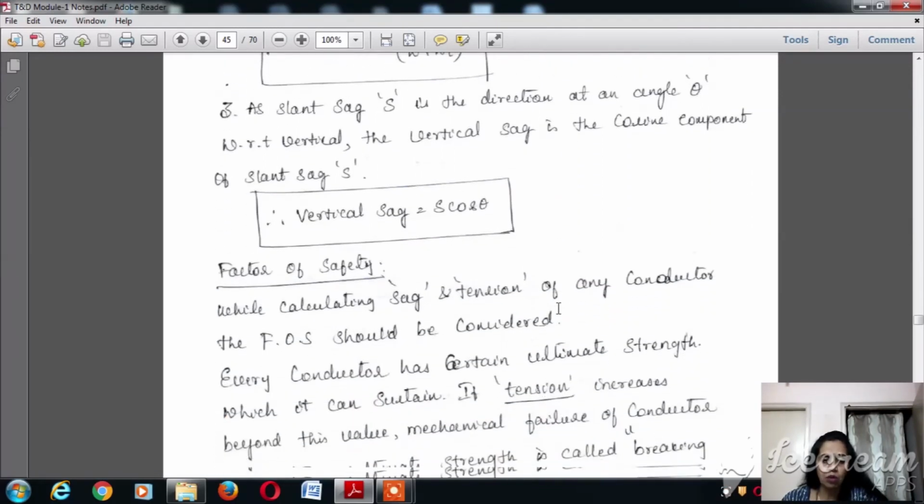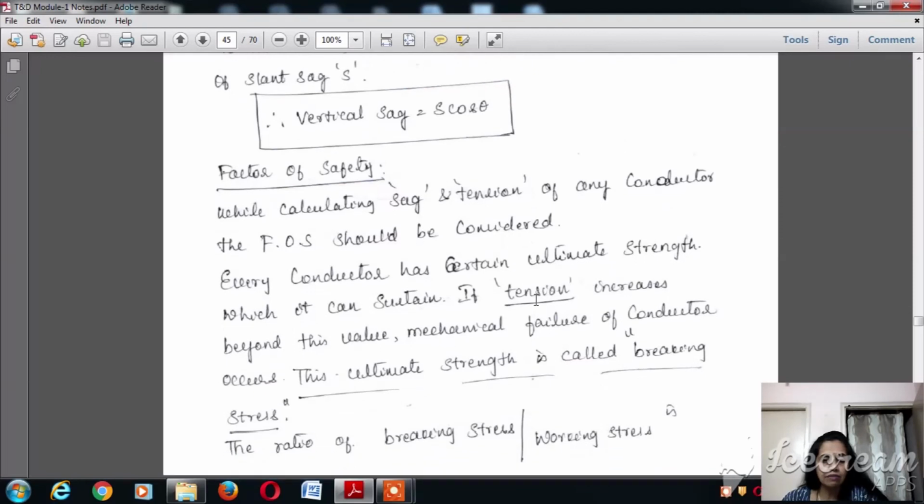Now what is the factor of safety? When we calculate the sag and the tension in any conductor, the factor of safety is going to be considered because of the ultimate strength and the tensile strength. Every conductor has a certain ultimate strength which it can sustain. So if the tension increases beyond a value, mechanical failure of the conductor will occur, and the ultimate strength